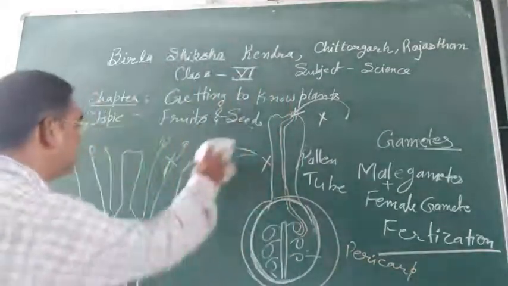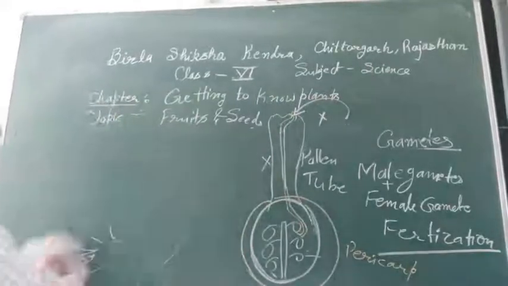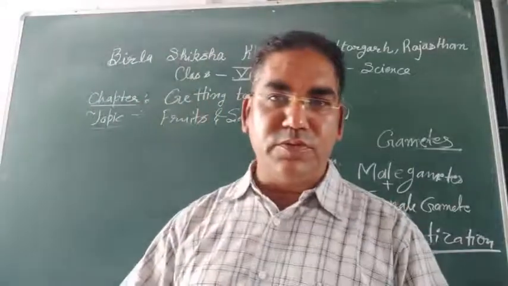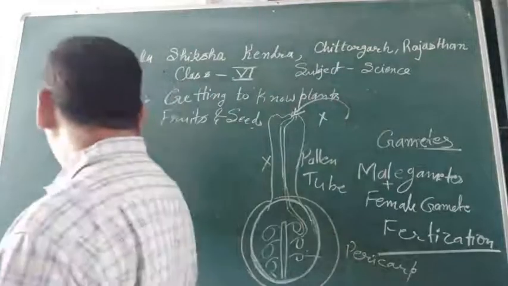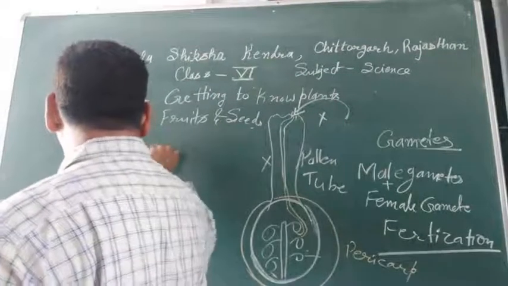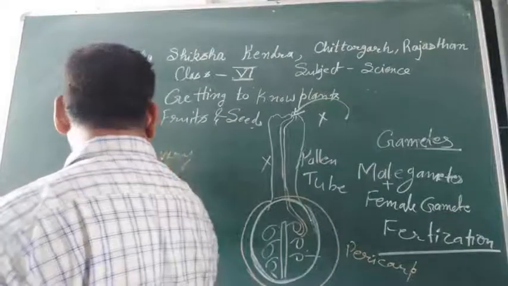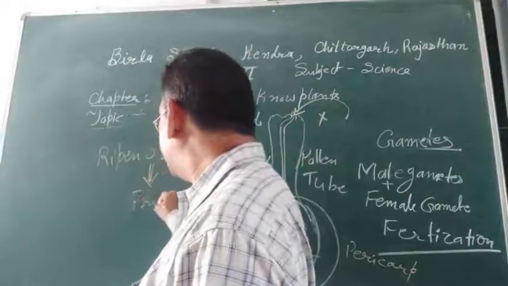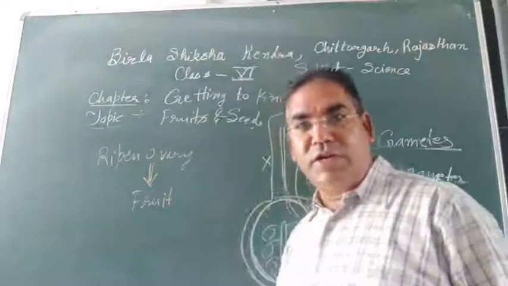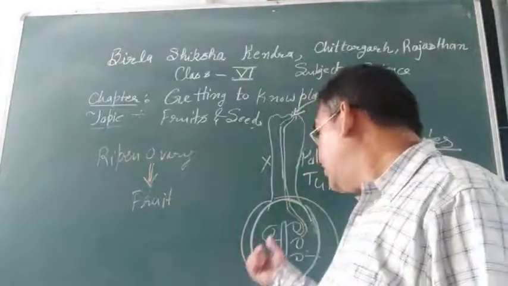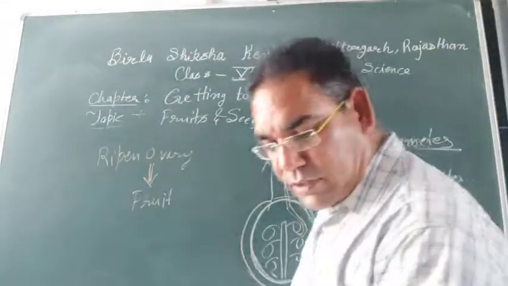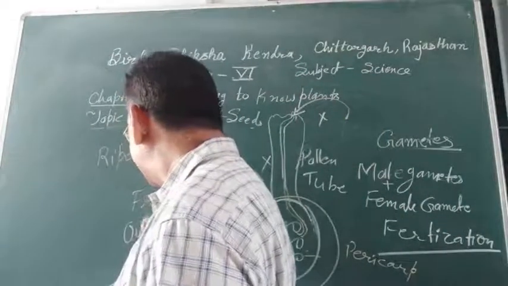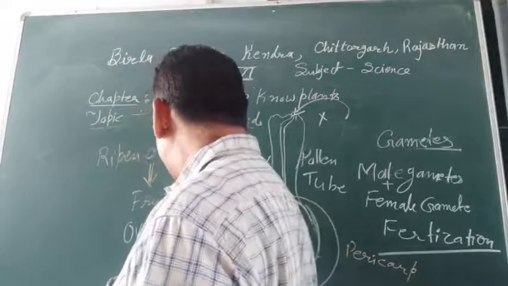Now the ripen ovary. You eat various kinds of fruits, and what is a fruit? The ripen ovary is known as fruit, and the ovules are now known as seeds.